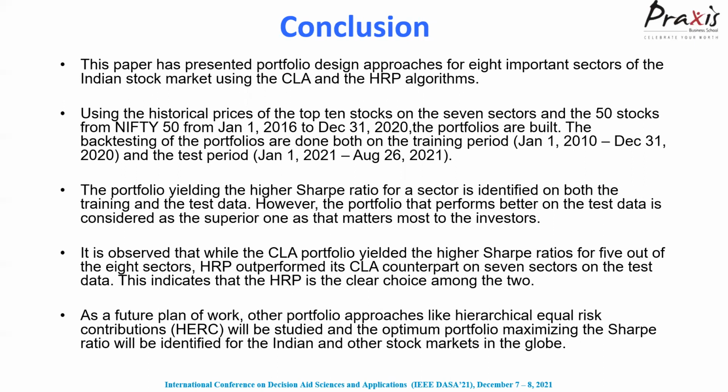The portfolio yielding the higher Sharpe ratio for a sector is identified on both the training and the test data. However, the portfolio that actually performs better on the test data is recognized to be the superior one. It is observed that the CLA portfolio gets a higher Sharpe ratio for 5 out of 8 sectors in the training set, whereas HRP outperformed its CLA counterpart in 7 sectors on the test data.